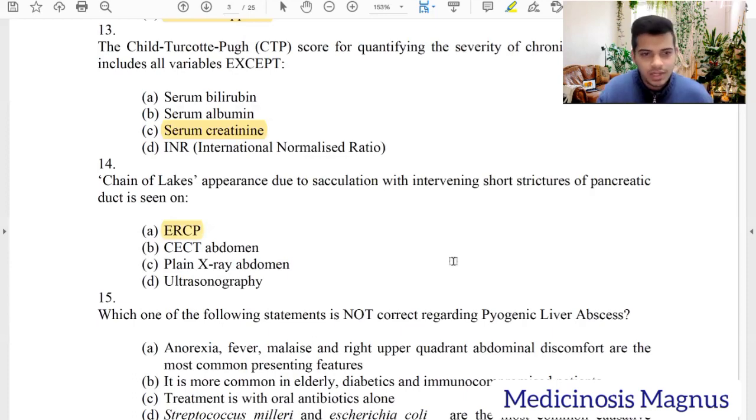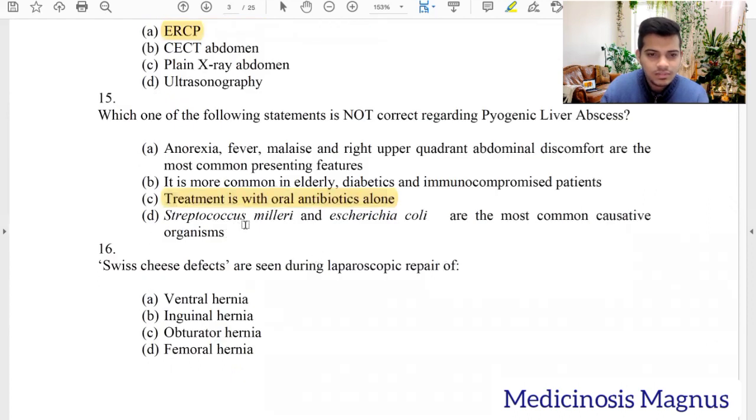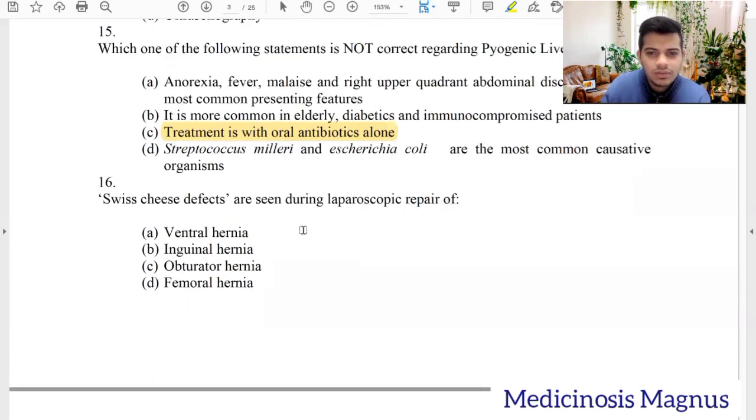Endoscopic retrograde cholangiopancreatography. Which one of the following statements is not correct regarding pyogenic liver abscess? Anorexia, fever, malaise, right upper quadrant pain, most common presenting feature, yes, because that is an abscess and infection is present. So all these findings can be present. It is more commonly seen in elderly diabetics and immunocompromised patients. Yes, true. Treatment is with oral antibiotics alone? No. These patients might require IV antibiotics and drainage can be necessary. Streptococcus and E. coli are the most common organisms. Yes, true.